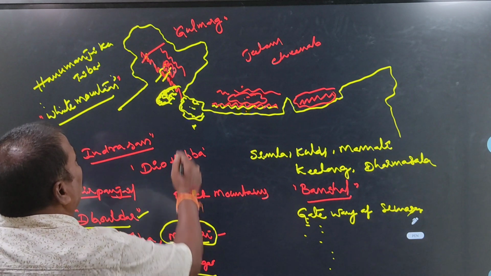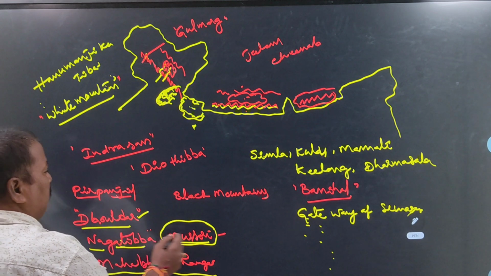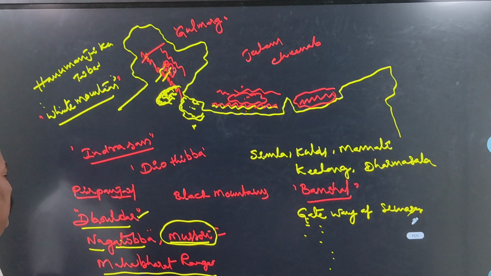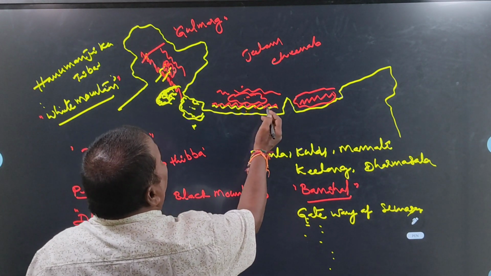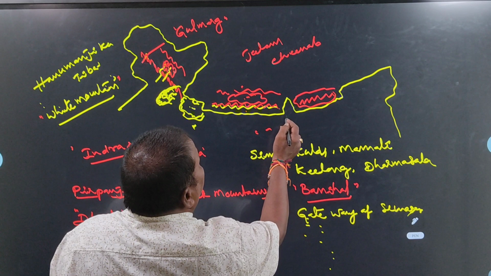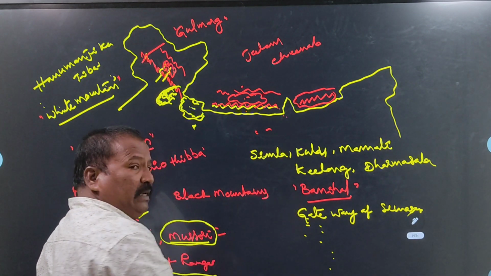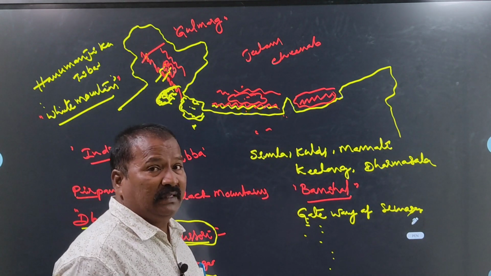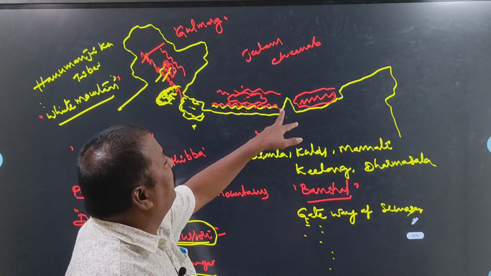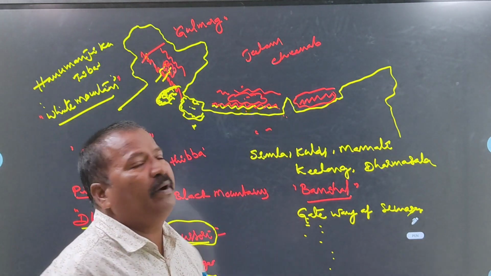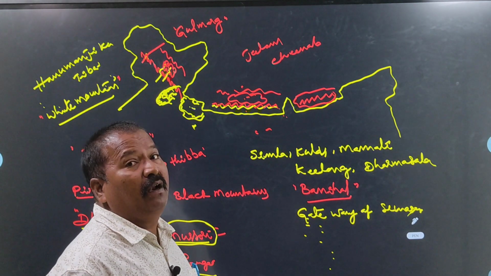In Uttarakhand, two important mountain ranges are there. One is Nagatibba and the second one is Mussoorie. The Mahabharata range is located in Nepal. On the eastern side of this Mahabharata range, in the geographical area of West Bengal, two important summer resorts are there. One is Darjeeling, the second one is Kalimpong.